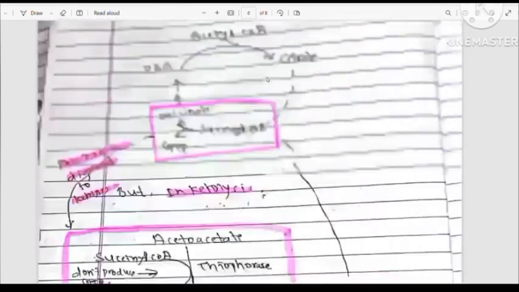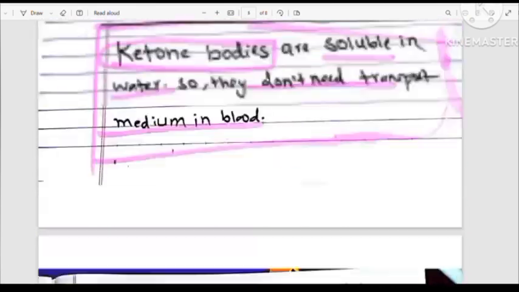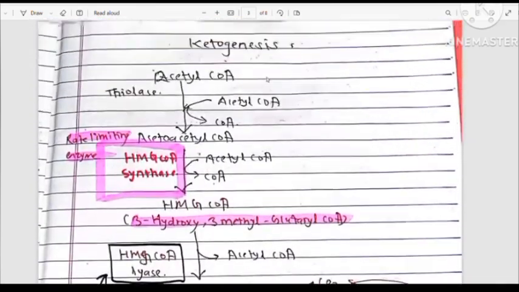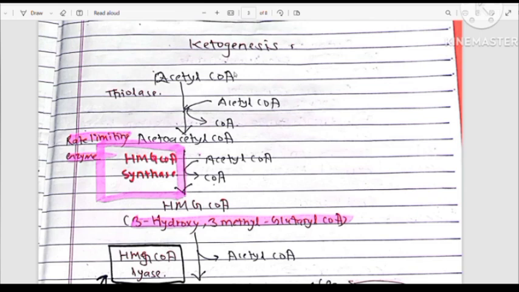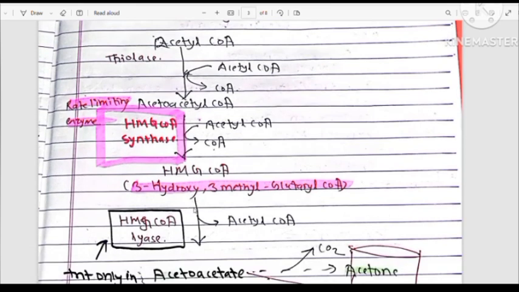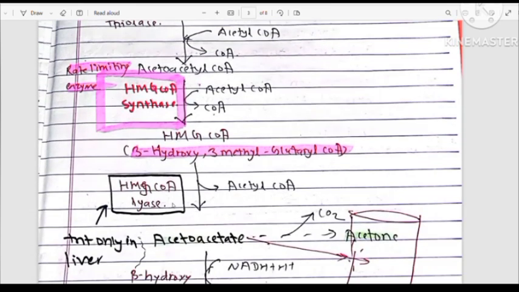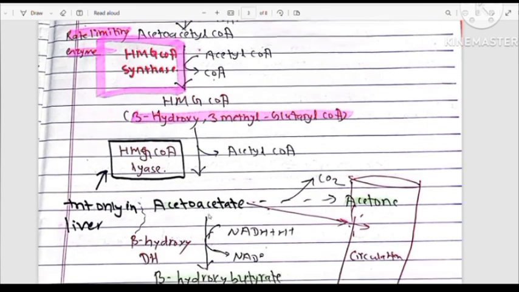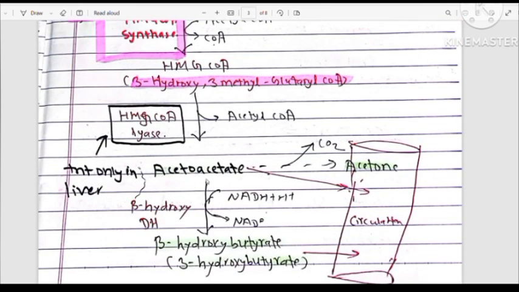Let us revise ketogenesis and ketolysis. Okay, ketogenesis, formation of ketone bodies. Two molecules of acetyl coenzyme A combine together to form acetoacetyl coenzyme A in the presence of thiolase. This acetoacetyl coenzyme A is converted to HMG-CoA in the presence of HMG-CoA synthase. This is the rate limiting enzyme. This HMG-CoA is converted to acetoacetate in the presence of HMG-CoA lyase. This acetoacetate is the primary ketone body, and acetoacetate is converted to beta-hydroxybutyrate in the presence of beta-hydroxybutyrate dehydrogenase.